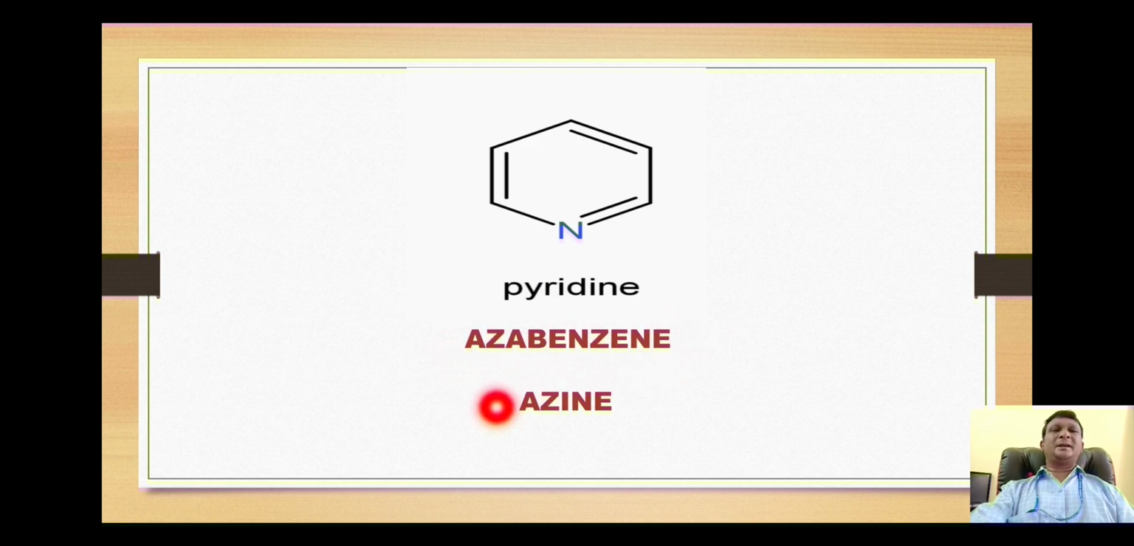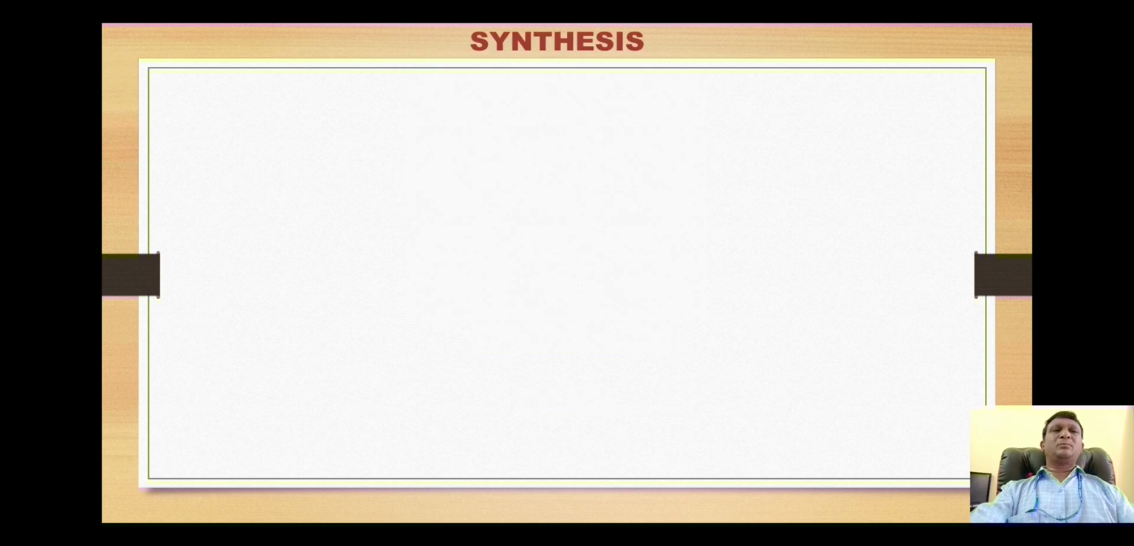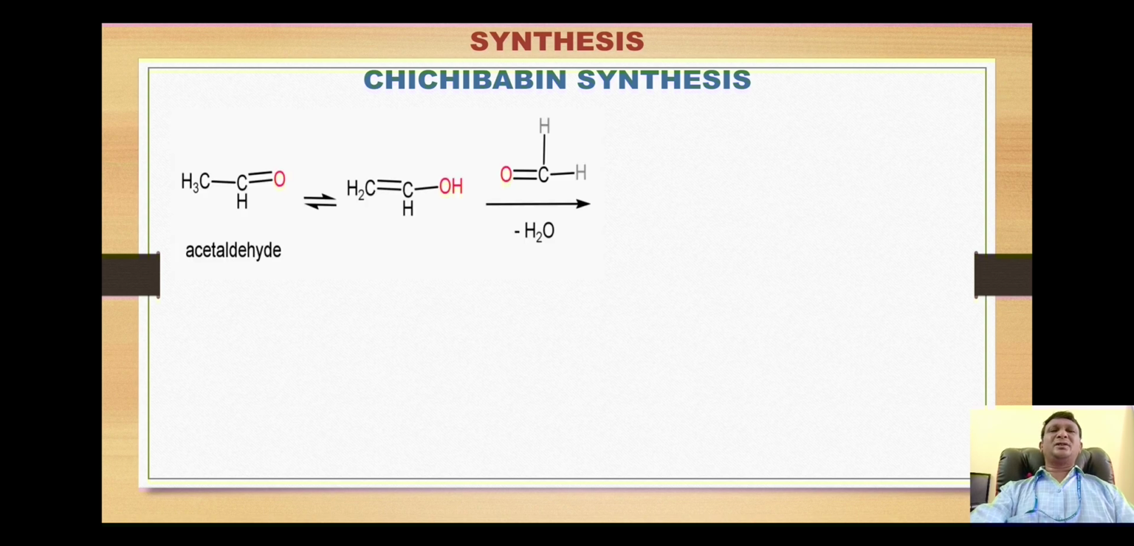In other words, it is also called azine. For a 6-member ring, we will use the suffix "ine", and for nitrogen, we will use the prefix "aza", so it will become azine. Next, move on to the synthesis of pyridine. The first synthesis is Chichibabin synthesis.